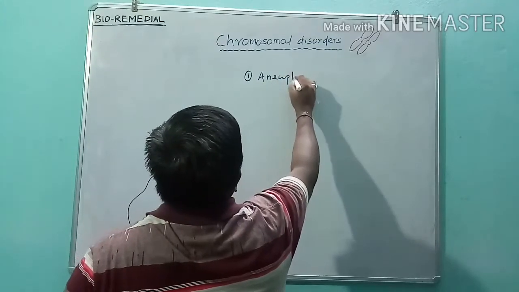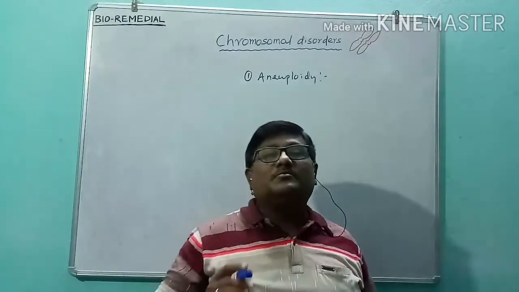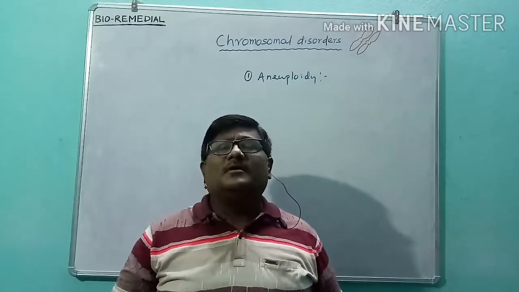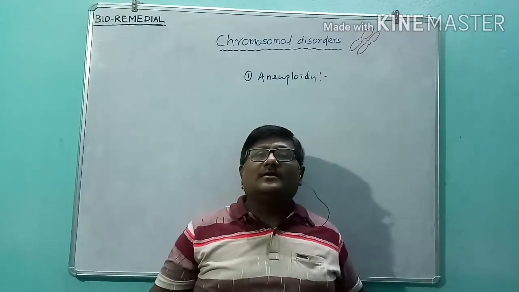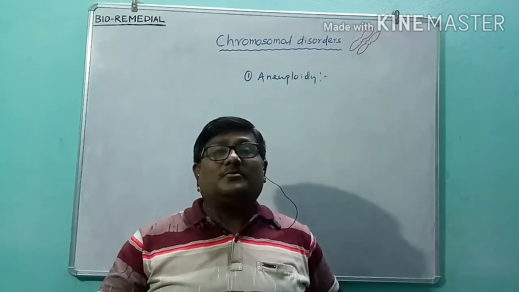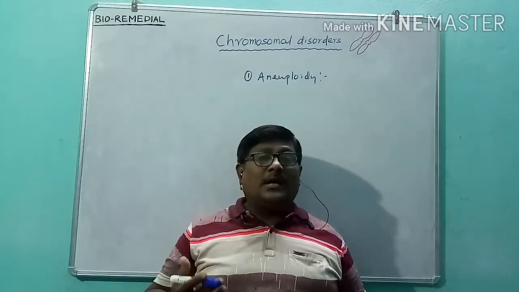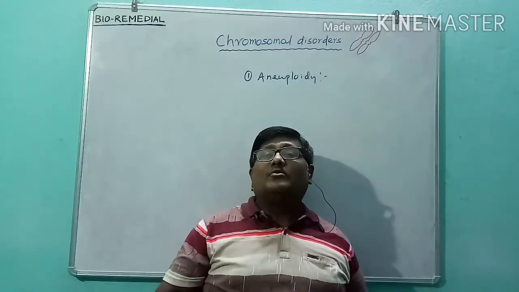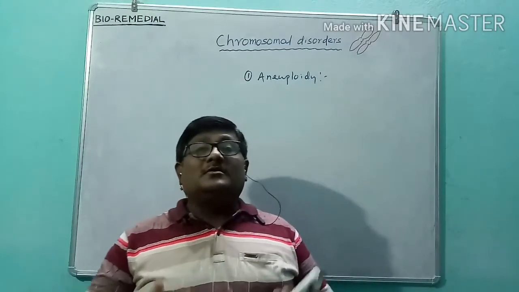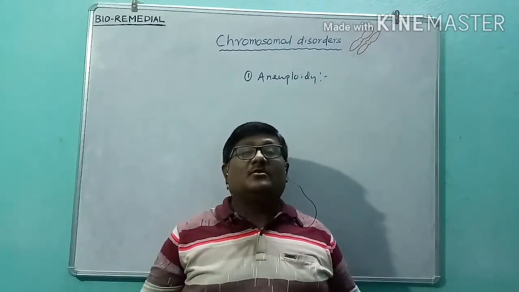Students, let us first understand what aneuploidy is all about. It is the condition of a living organism in which the cell contains either loss or gain of one or more chromosomes in the genome. Let us understand there are various types of loss or gain.